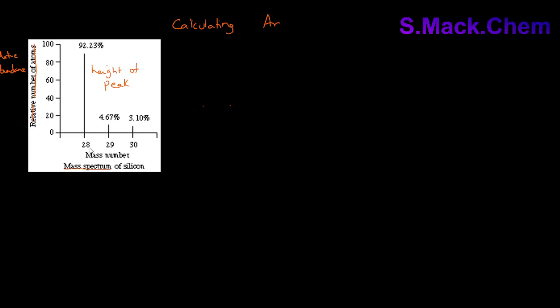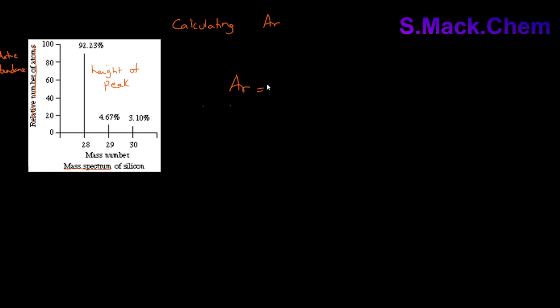So this shows us silicon-28, this isotope, has the greatest abundance at 92.23%.